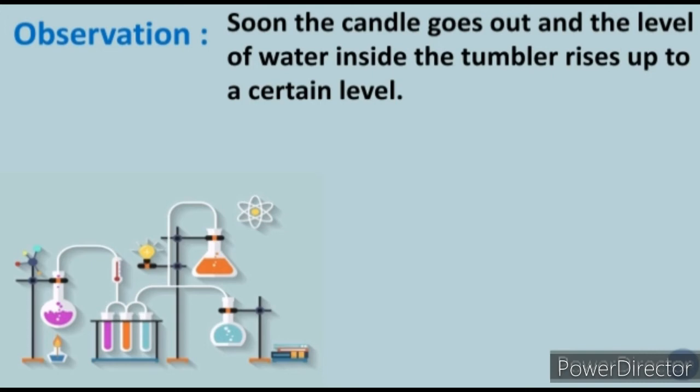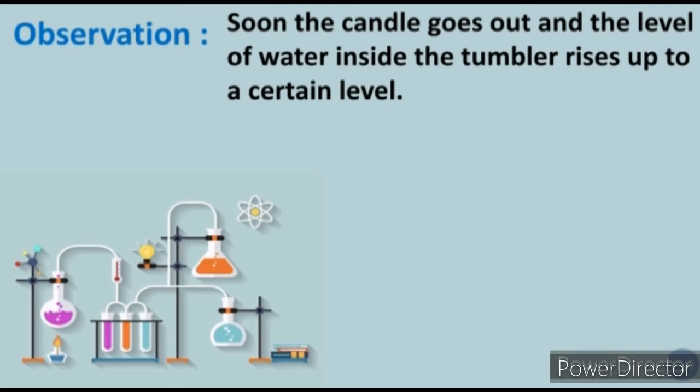Now when you place that tumbler on the candle, the candle was burning because it was getting oxygen from the air. As soon as you put the glass on the candle, what happens? The candle burns for some time and after some time it goes out, because whatever oxygen was present in the glass was used by the candle for burning.